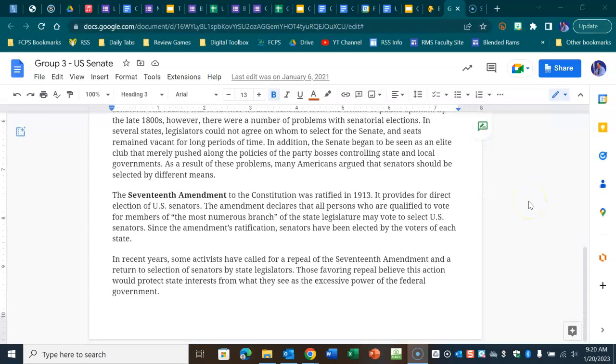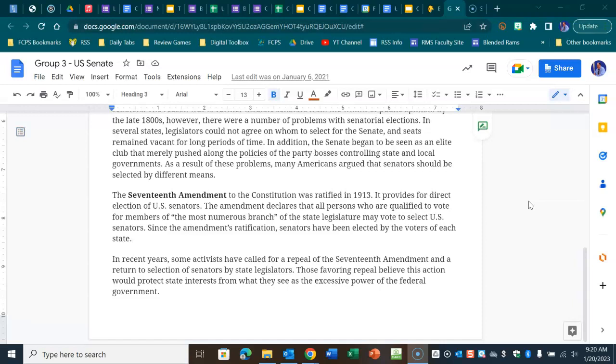The 17th Amendment to the Constitution was ratified in 1913. It provides for a direct election of U.S. senators. The amendment declares that all persons who are qualified to vote for members of the most numerous branch of state legislatures may vote to select U.S. senators. Since the amendment's ratification, senators have been elected by the voters of each state.